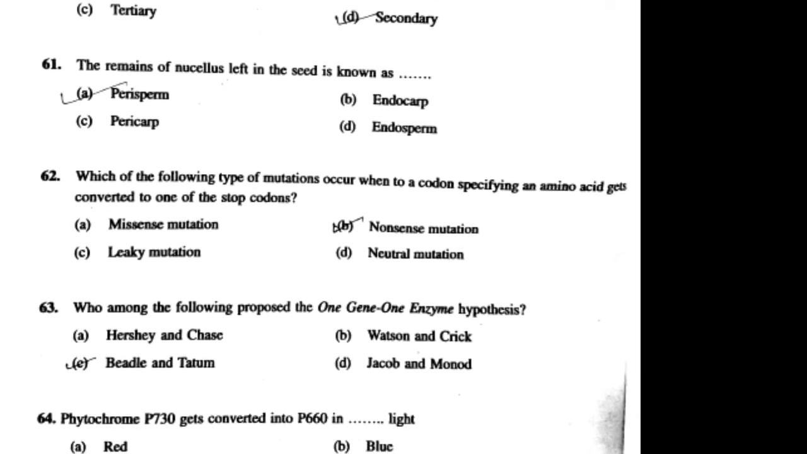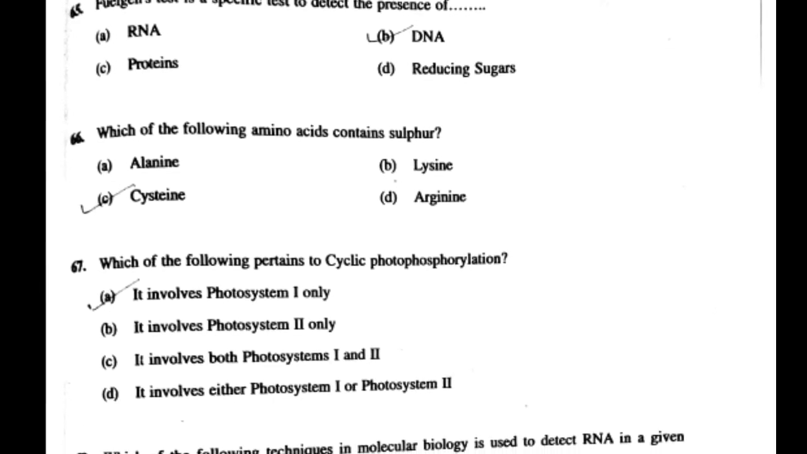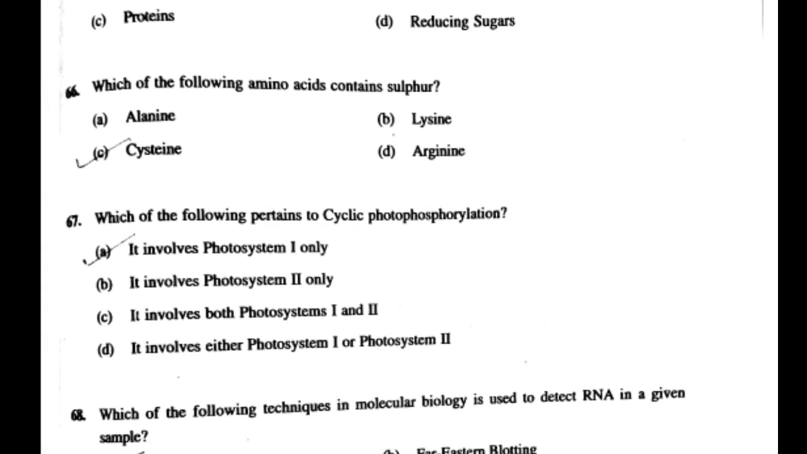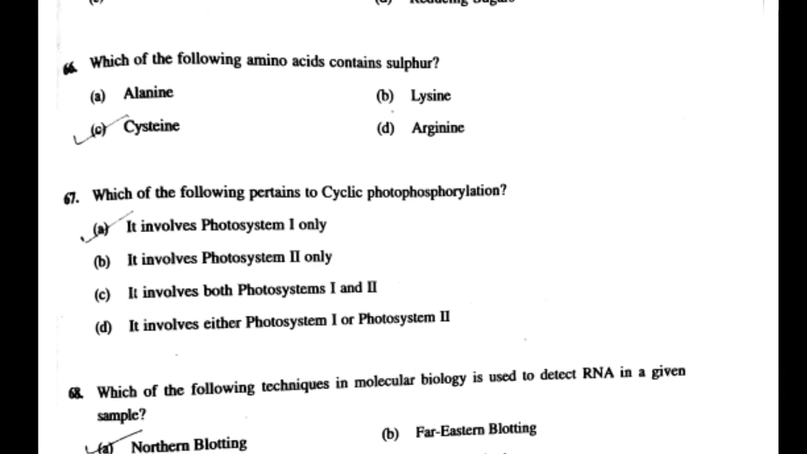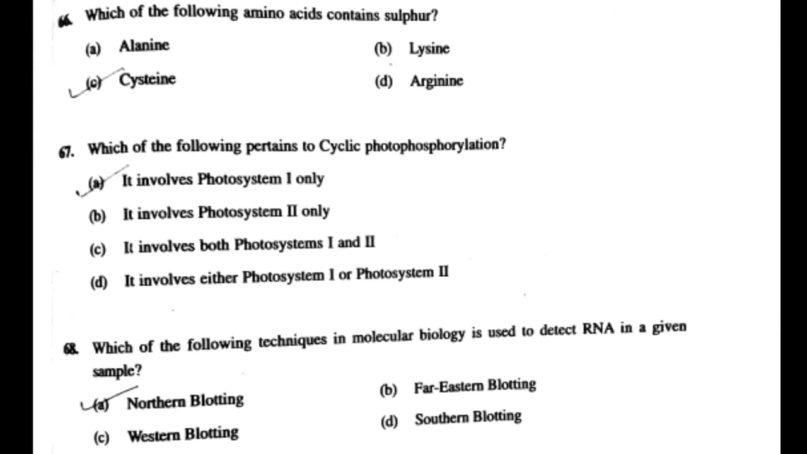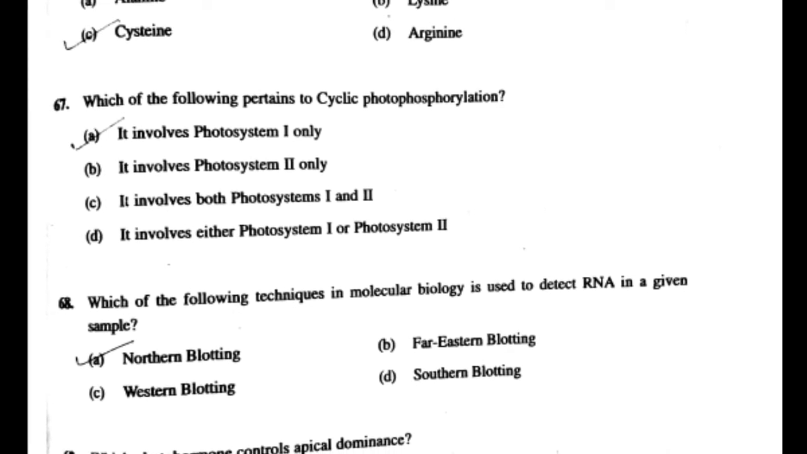64th question is phytochrome Pfr converts into Pr 660 in dash light? Answer is far red. 65th question is Feulgen test is specific test to detect the presence of? Answer is DNA. 66th question is which of the following amino acid contains sulfur? Answer is cysteine. 67th question is which of the following pertains to cyclic photophosphorylation? Answer is it involves photosystem 1 only.